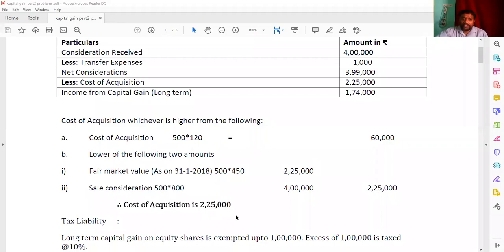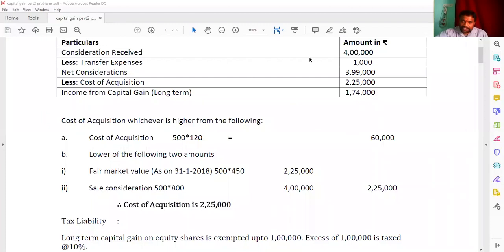And then from 3,99,000, if you deduct the 2,25,000, you are going to get the income from capital gain. How much you are going to get here? 1,74,000. Once again, listen here.